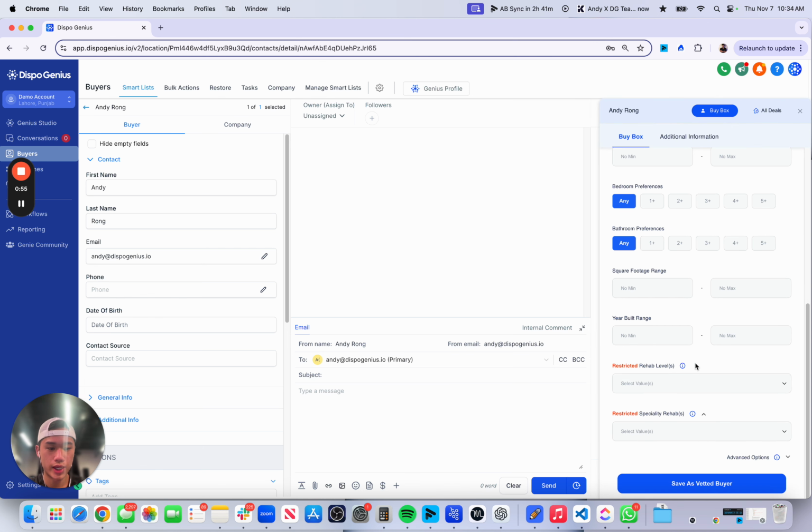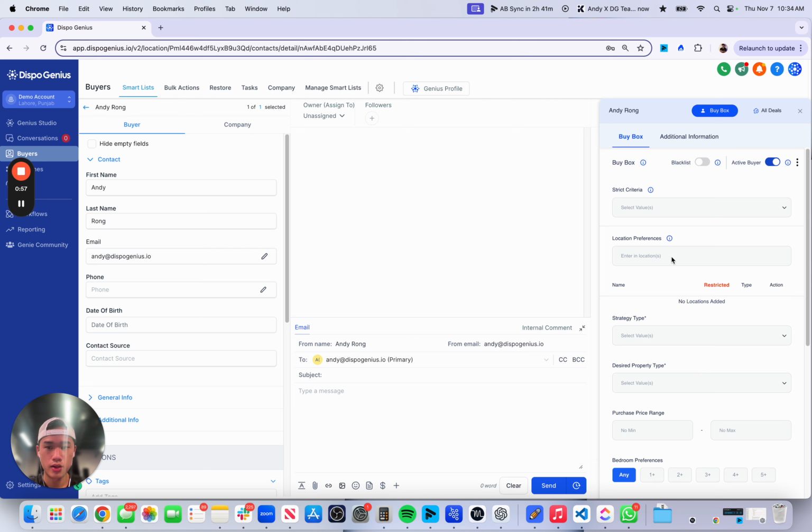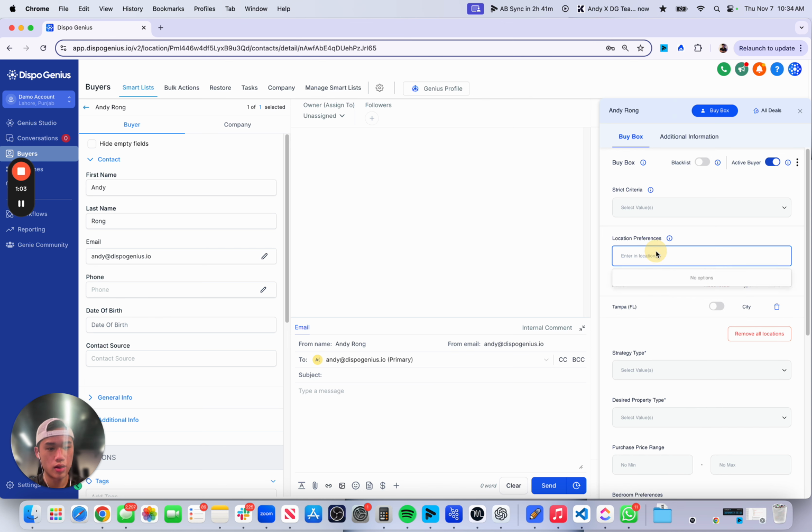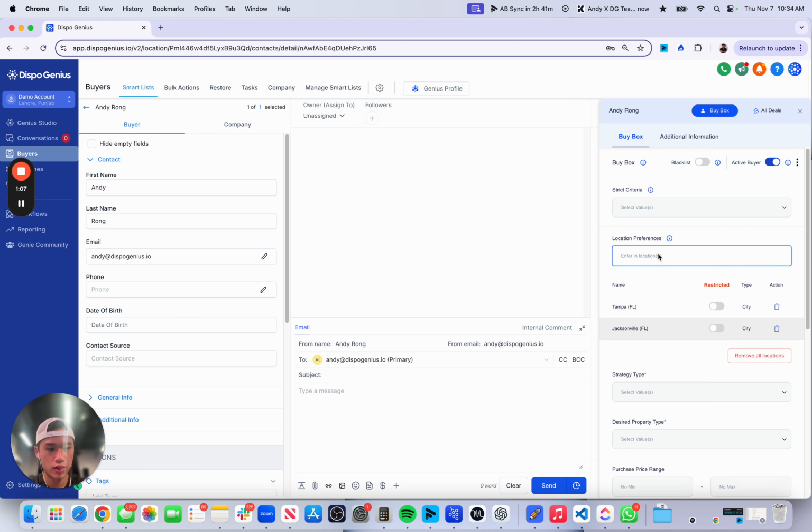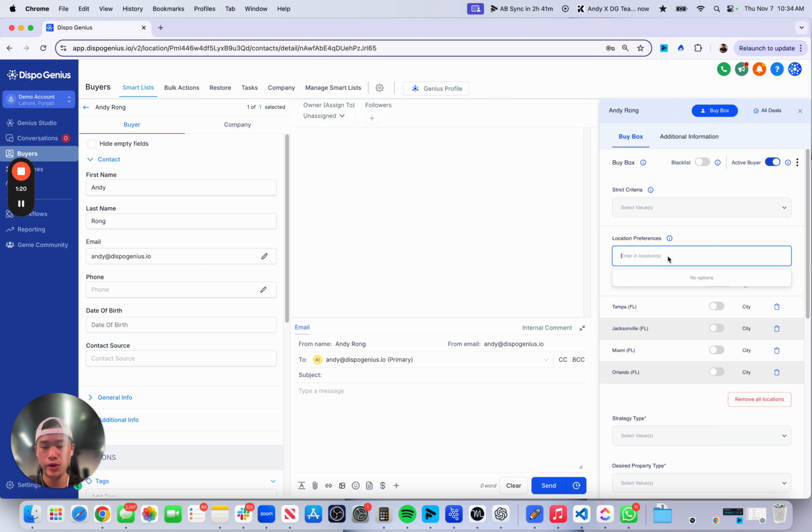As you can see, we have the criteria. Let's say Andy is buying in Tampa. He's also buying in Jacksonville. And he's also buying in Miami. He's also buying in Orlando. By the way, we can take counties as well.